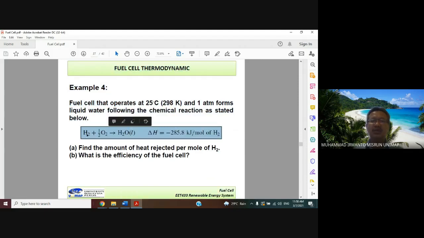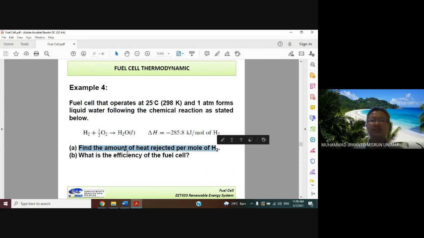H2 plus 1 over 2 O2 produces H2O in the liquid condition, with the total enthalpy of minus 285.8 kilojoule per mole of H2. From here, we want to find the amount of heat rejected per mole of H2, the heat Q.